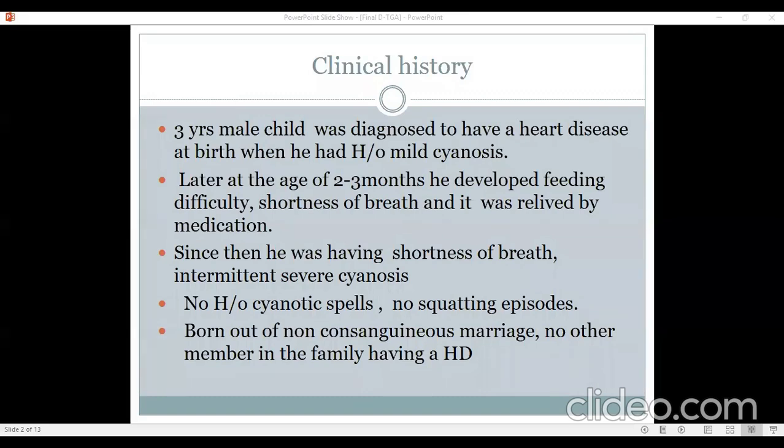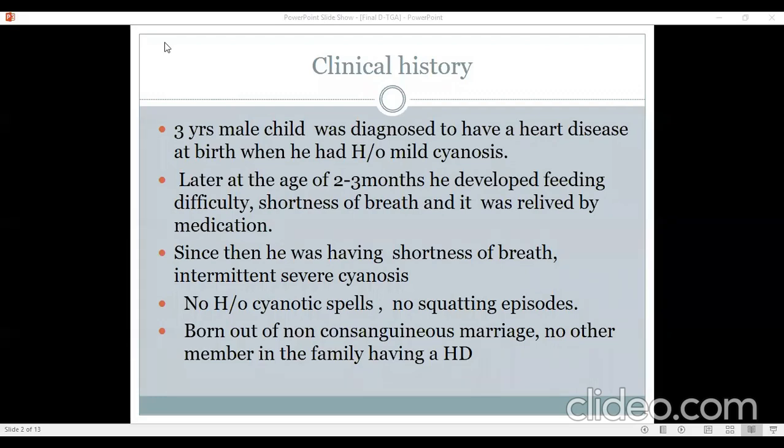So taking the clinical history into account, the positive features in this are the cyanosis which was present at birth, which possibly had increased progressively because he had mild cyanosis at birth and later it went on to intermittent severe cyanosis. And later he developed signs suggestive of congestive heart failure. So I would request Dr. Anita Saxena Madam to take ahead with the history and her comments on the history.